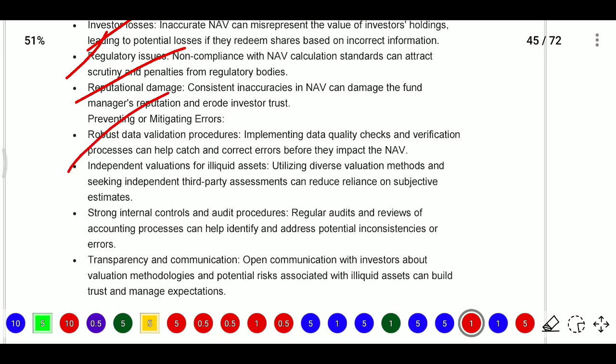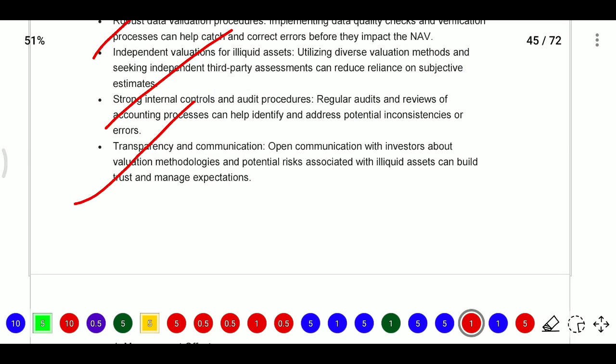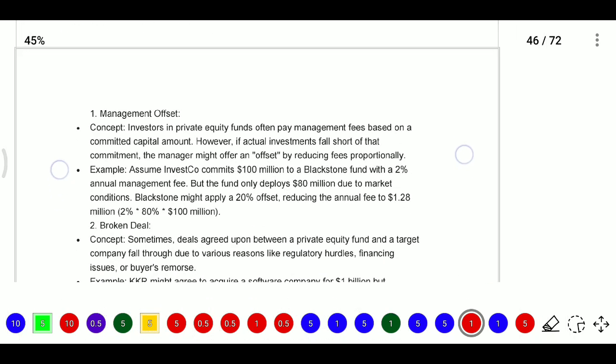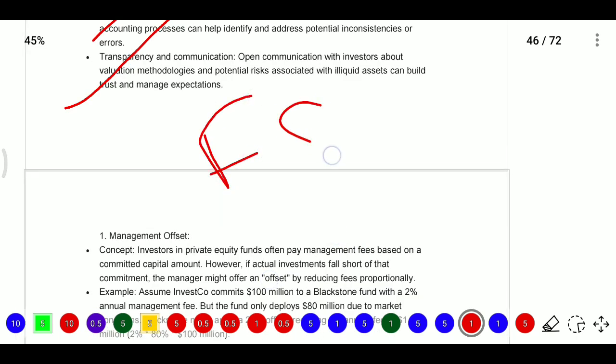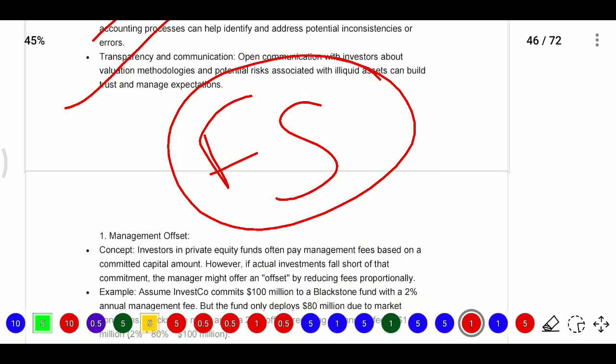And preventing or mitigating errors: robust data valuation, strong internal control, transparency and communication, which will not be there otherwise. In financial statements, in notes to accounts, we have seen the different items. Now, in that we need to know more about some terms.